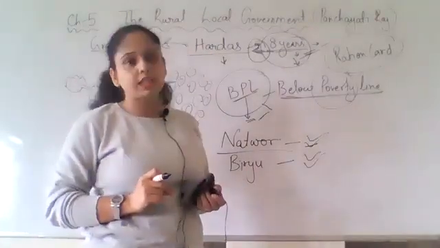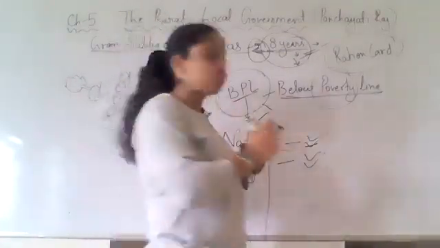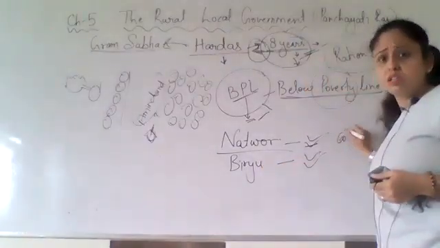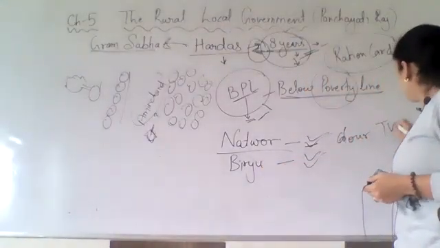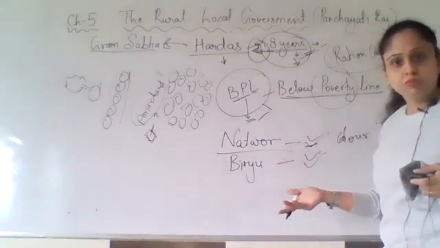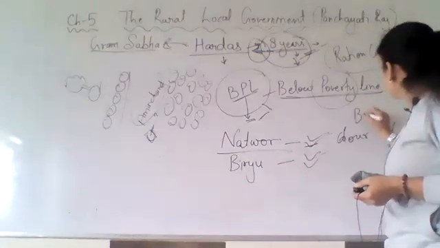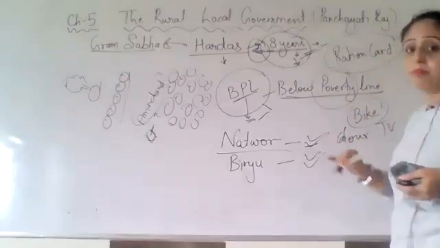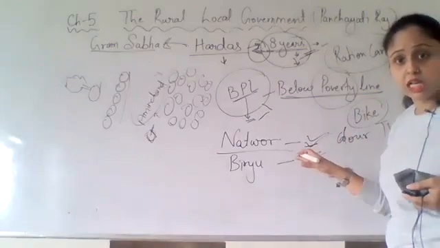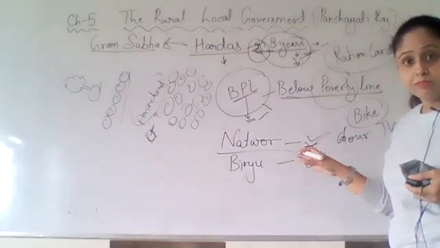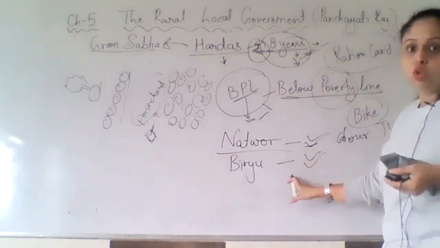But Natwar is not in that category. He has just bought a colored TV. His son has just gifted a bike to him. Do you think he is below poverty line? Same for Birju.